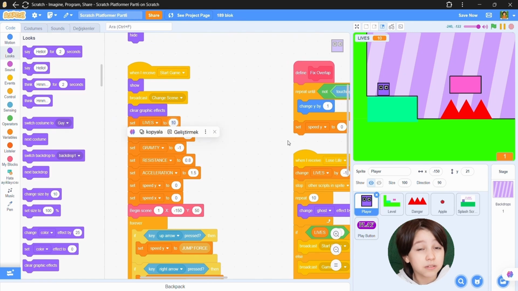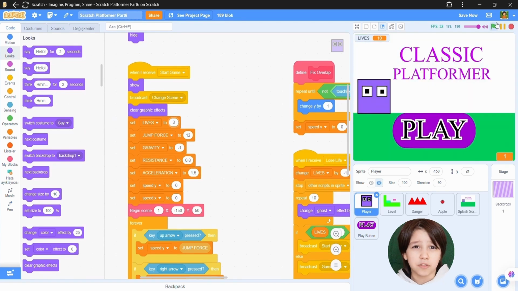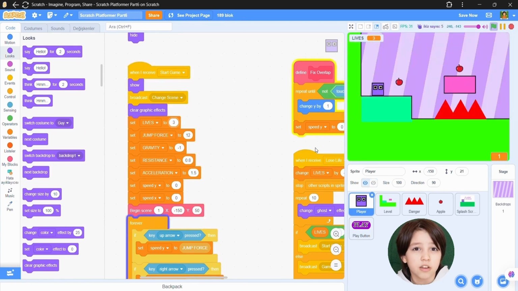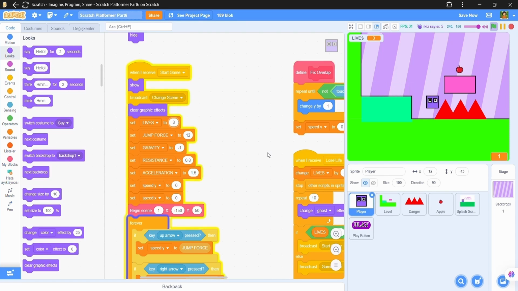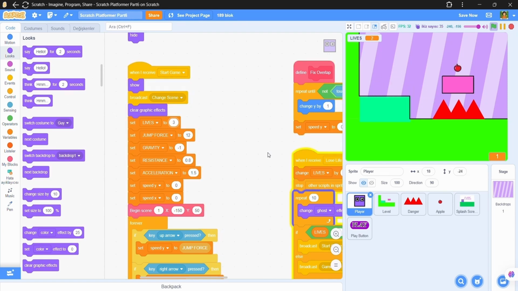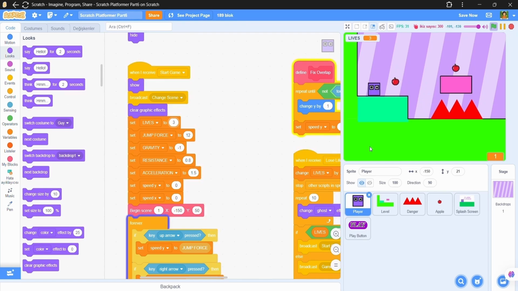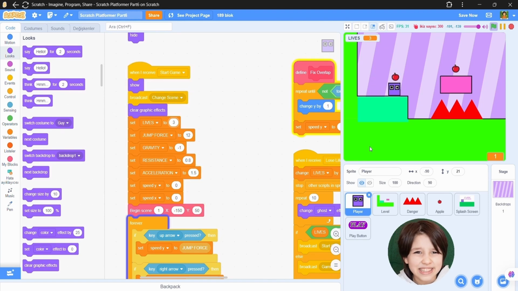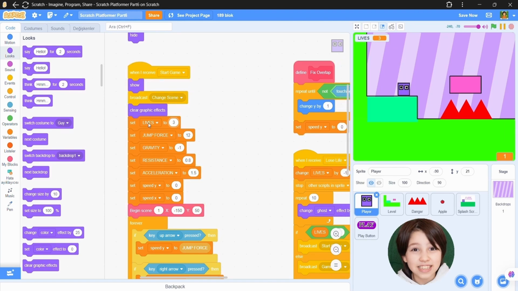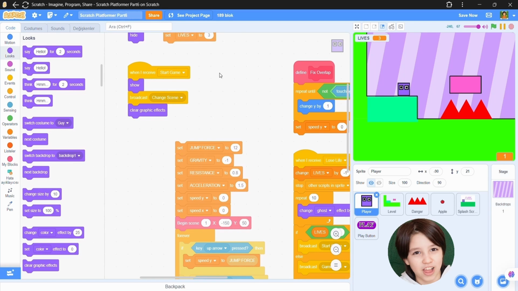So, let me make the lives 3 to make testing easier. And what? Oh, set lives at 3 when green flag clicked.